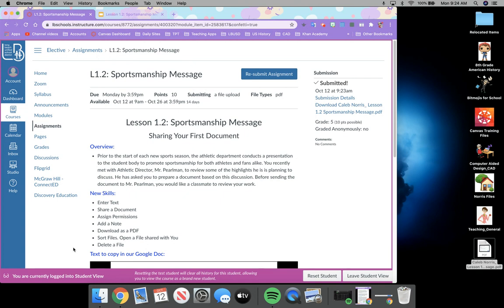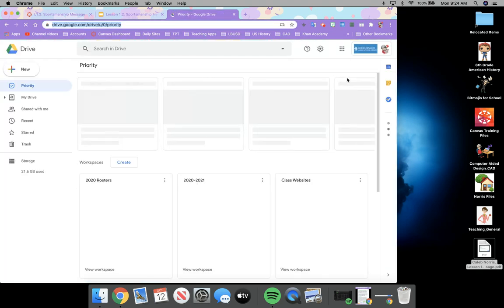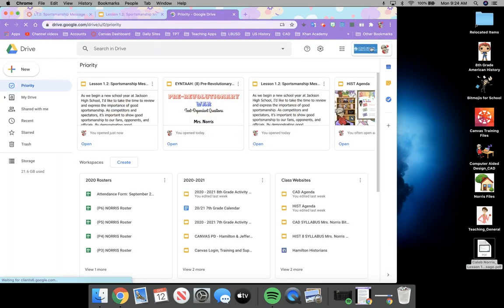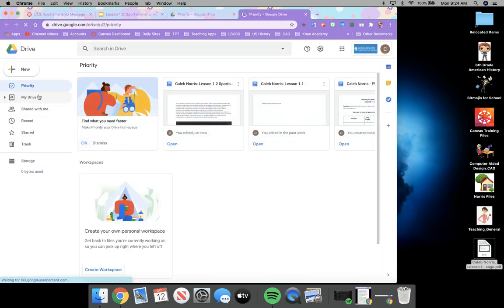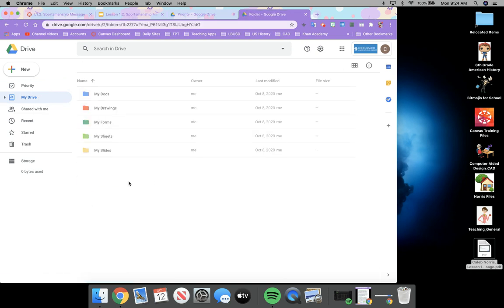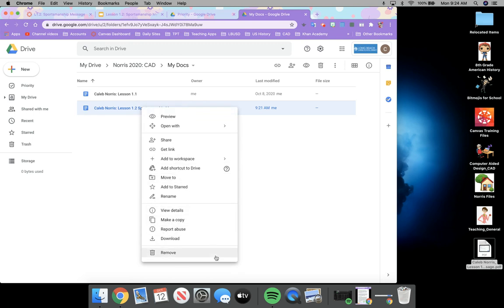Again, we don't have to worry about sorting files or opening a file shared with you because nothing was shared with you today. And as far as deleting a file, I've already shown you how to do that. I'll show you again really quickly. We're not going to delete anything, but if there were something I did need to delete, let me go back to my files. All I would need to do is right click and remove. But we don't have to worry about that right now. That's something we've already done. Right now we're just going to focus on uploading a PDF to our assignment.